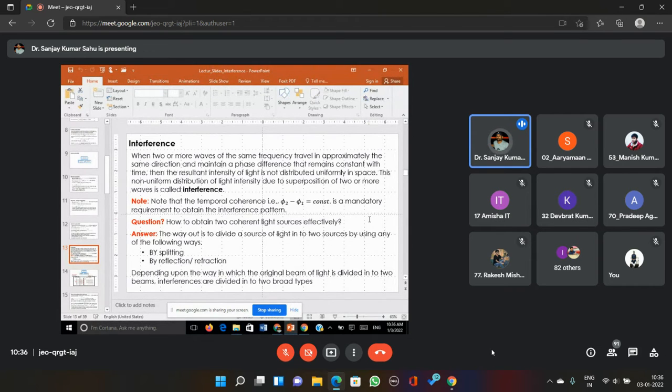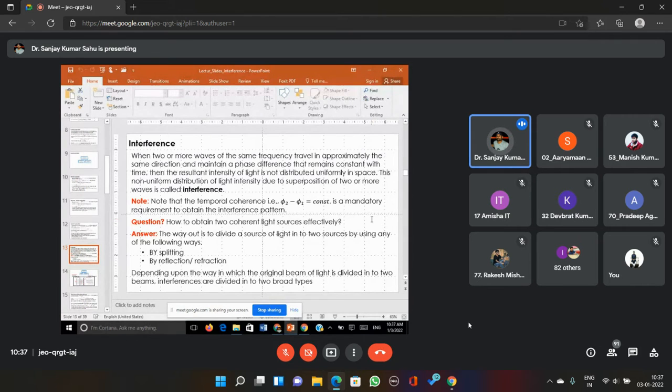Spatial coherence is also required, of course, but that is not that mandatory. In fact, if your coherence is getting lost slowly for some time, for some area of space, then also you may see the interference pattern. Okay, so spatial coherence is not that mandatory. That is also required, but not that mandatory. Without change in phase with respect to space, you won't be able to see any fringe pattern. But temporal coherence is mandatory. This phi 2 minus phi 1 should be constant over time. That means your resultant wave must form a standing wave pattern. Okay.